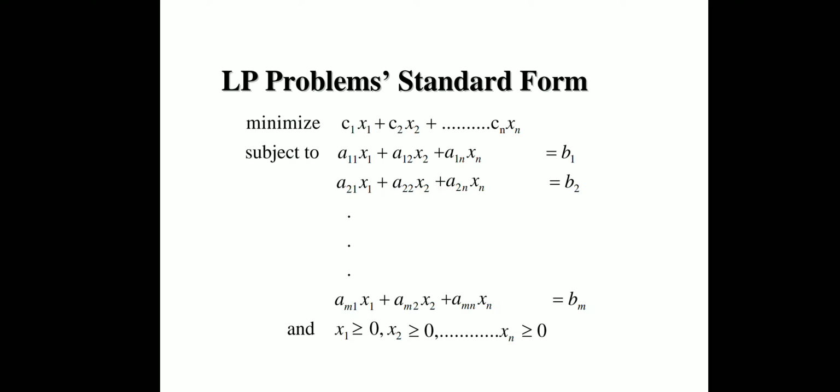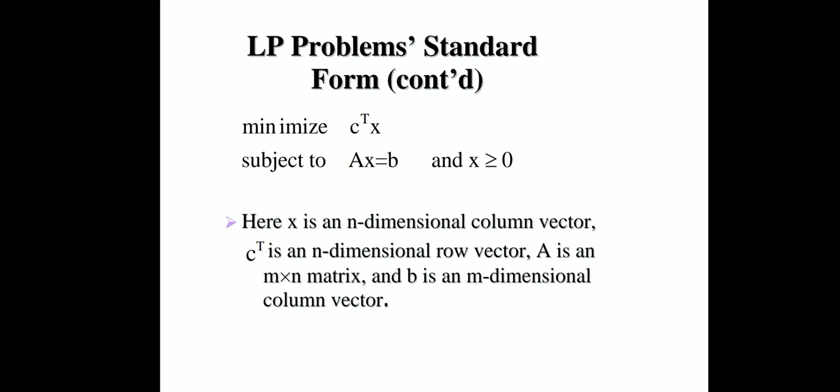This is the standard form. Minimize c transpose x subject to Ax equal to b and x is greater than or equal to 0. Here x is an n-dimensional column vector, c transpose is an n-dimensional row vector, A is an m cross n matrix, and b is an m-dimensional column vector. c transpose is the transpose of matrix or vector c.